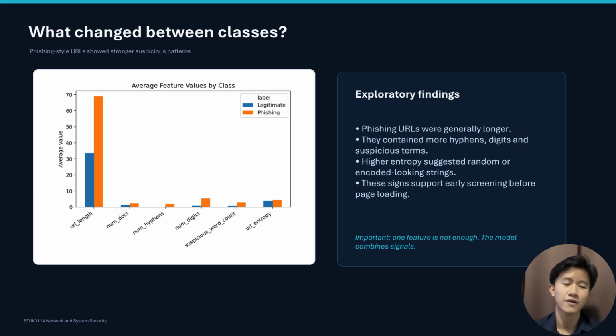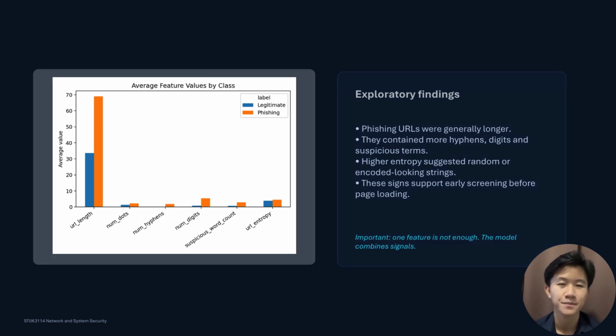They also tended to have higher entropy, meaning that parts of the URL looked more random or artificially generated. These characteristics may appear because attackers tried to place a familiar brand name inside a longer or misleading address. They may also use redirects or shortened links to hide the final destination. However, one feature alone cannot confirm that a URL is phishing. For example, a legitimate website may also have a long URL or several subdomains. The model therefore combines multiple signals when producing its prediction.